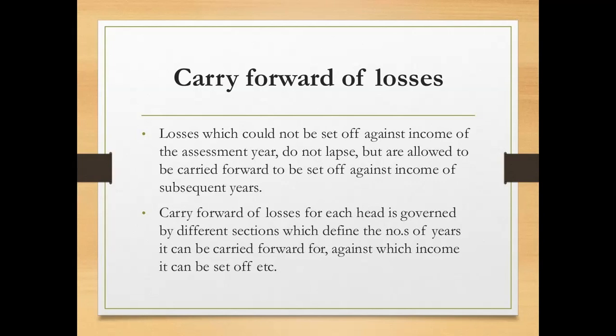So when there are any losses after doing the intra-head adjustment and inter-head adjustment, such losses can be carried forward for the future years. So that process will be called carry forward of losses. Means we are just carrying forward the losses for the future years.